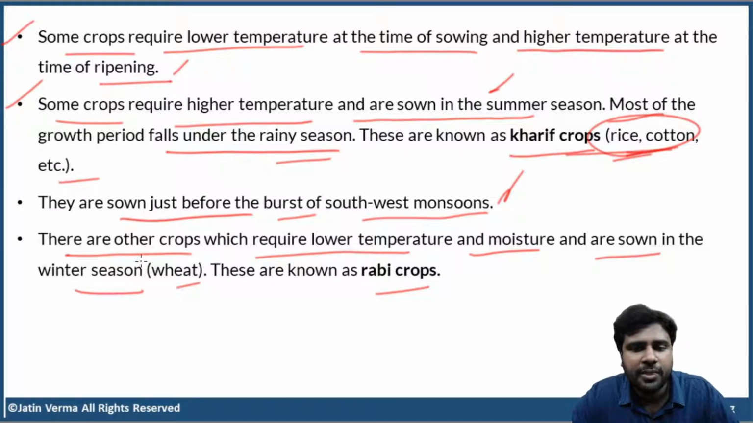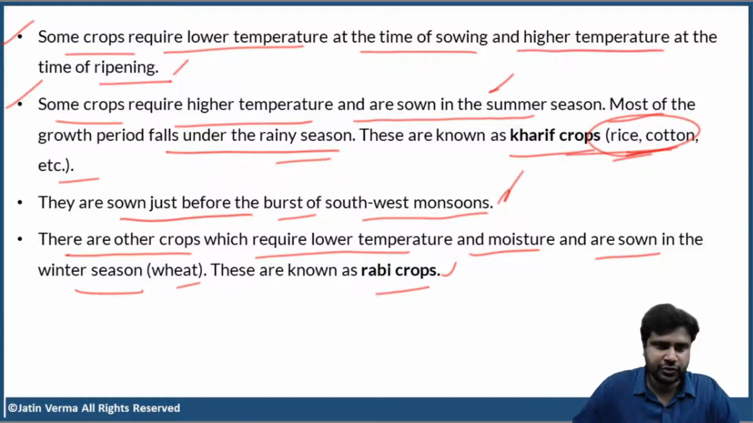Now, what about Rabi? These crops need lower temperature and also they need lower moisture. They cannot withstand very hot temperature during summer, and also they cannot withstand very high amount of moisture that will kill the plant. So these are sown during the winter dry season. Best example is wheat, and these crops are Rabi crops. So did you all get this?